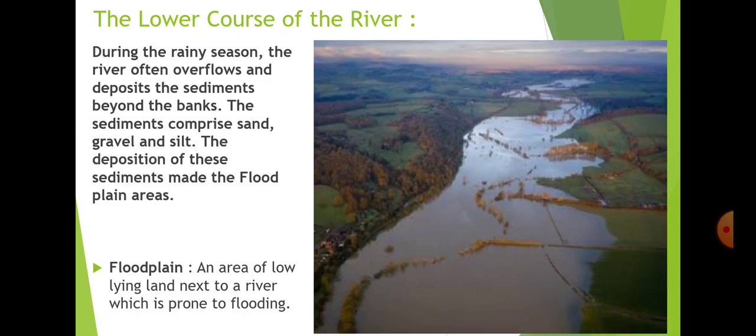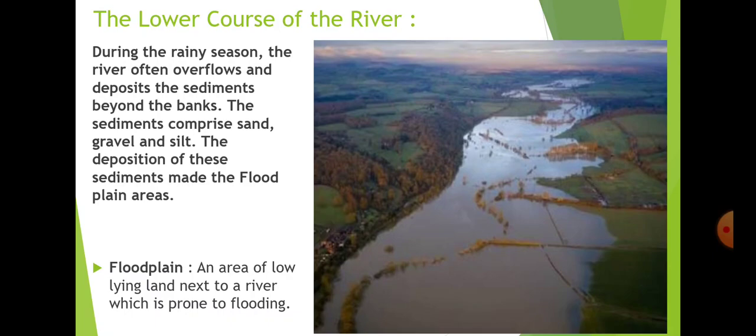So basically, look at the picture. You can observe that the river course is different, but after flooding, the area covered by the river is larger. As I explained, whatever sediment is brought by the river starts depositing on those areas which are covered by the flood. So a new layer is being formed, and a new surface or new land is being formed. That is why that area is known as floodplain.